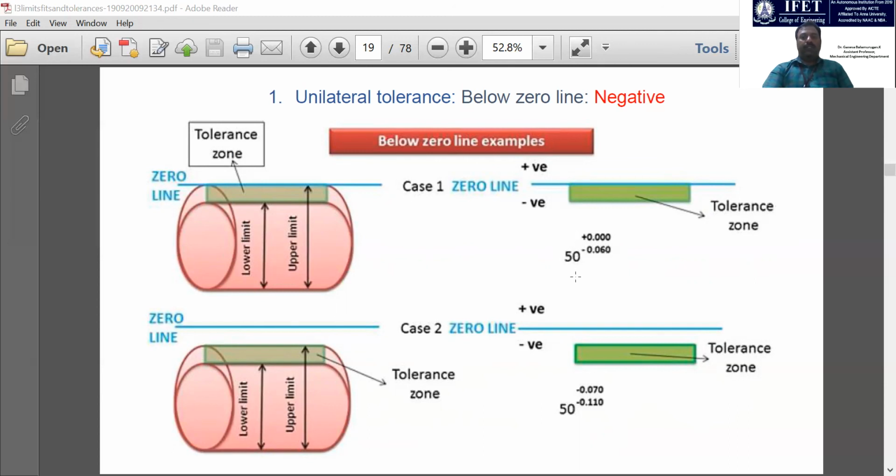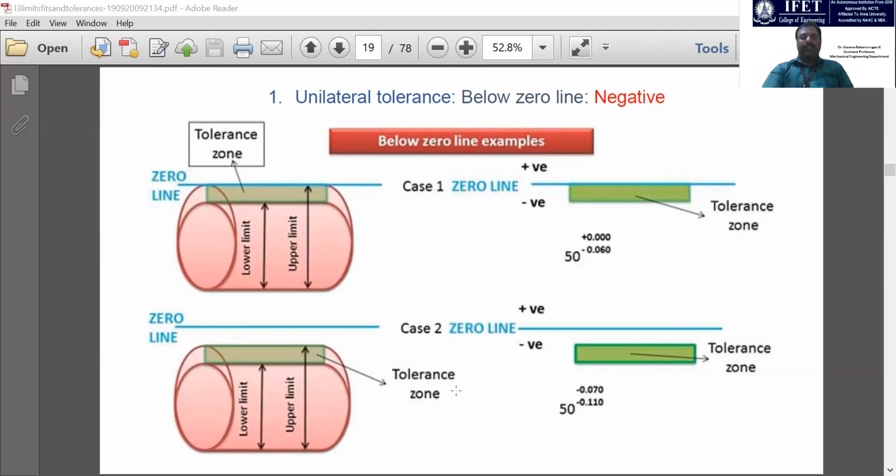You can reduce. A reduction of the 50 mm is acceptable, but increasing even 0.001 mm is not acceptable, right? Even though you are reducing that diameter, up to this range only you have to reduce. Below this range is not acceptable. This is the meaning of unilateral negative tolerance.